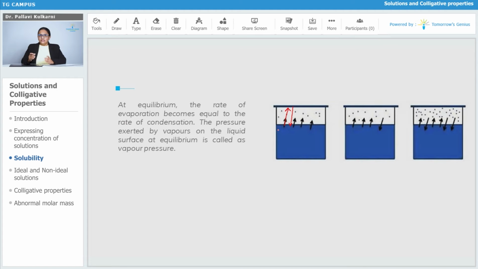Slowly, the molecules present at the surface of this volatile liquid start evaporating and undergo condensation. The number of molecules going up and the number of molecules going down will be the same. We can say at a certain stage the rate of evaporation will be exactly equal to the rate of condensation.